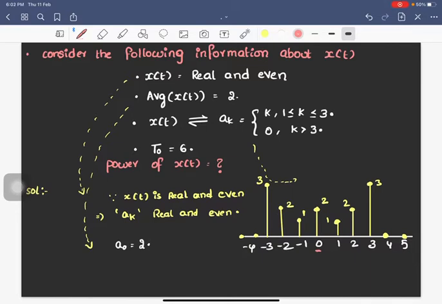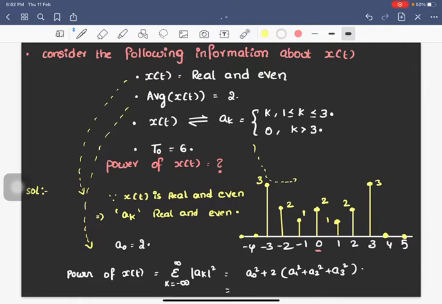Now I should find the power of x of t. So the power of x of t is simply the sum from k equal to minus infinity to infinity of mod ak square. I can write this as a naught square plus 2 times a1 square plus a2 square plus a3 square, because a1 equals a minus 1, a2 equals a minus 2, and a3 equals a minus 3.